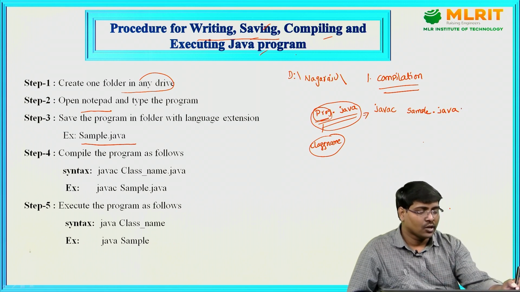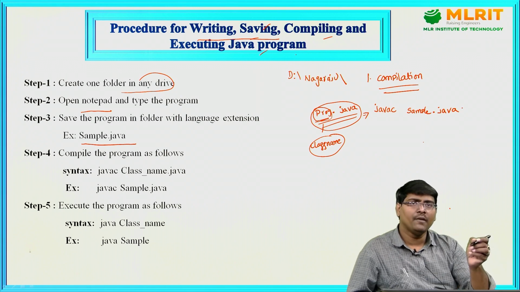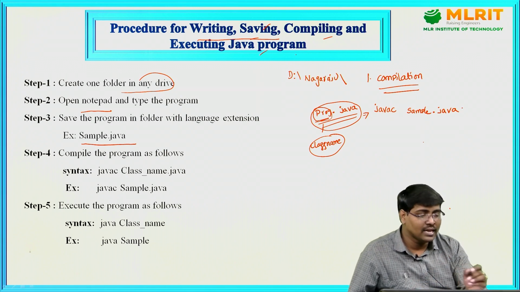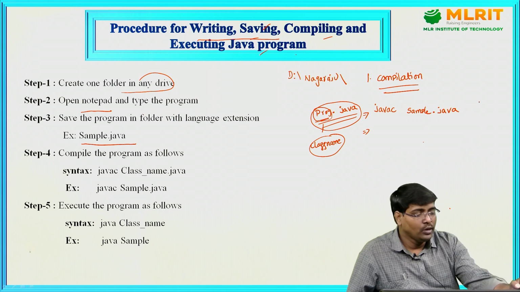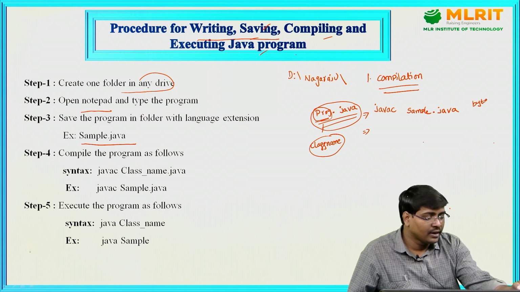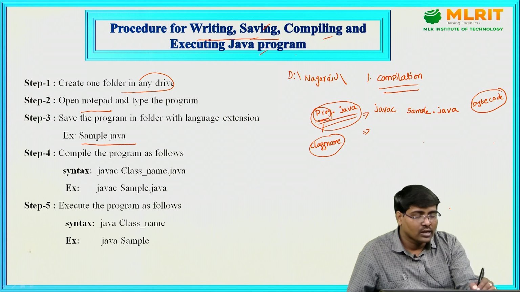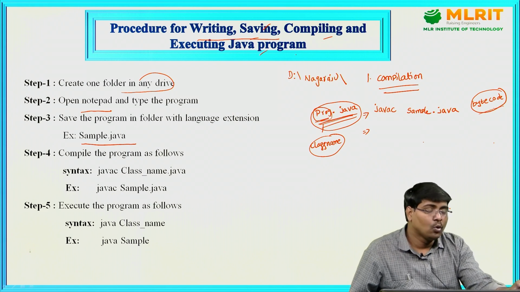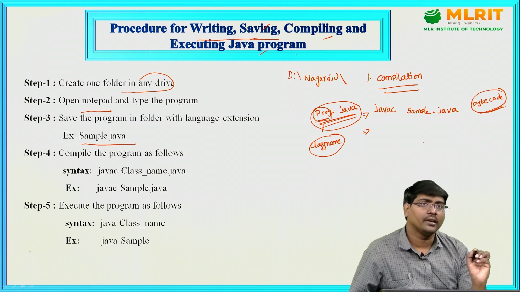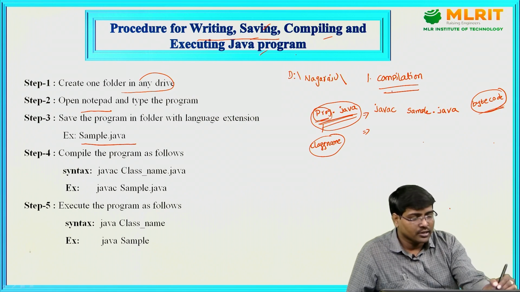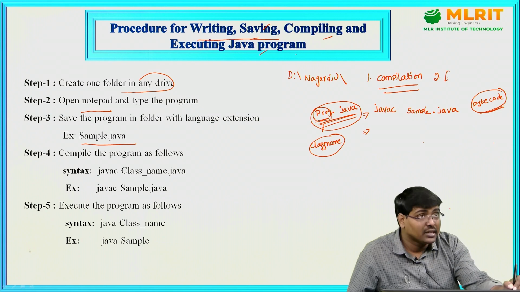Press enter. Once this is completed without any errors, then bytecode is generated internally. In whichever location you are saving this file, at that location the bytecode is also generated. Okay, second stage. What is the second stage? Execution.